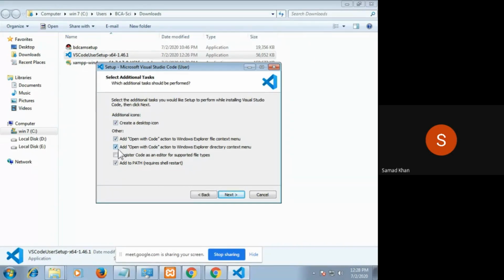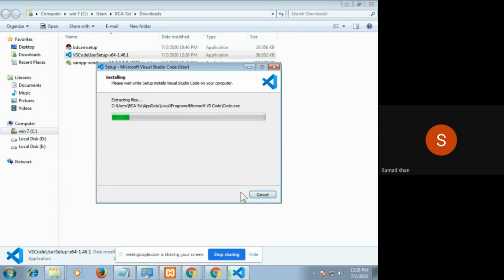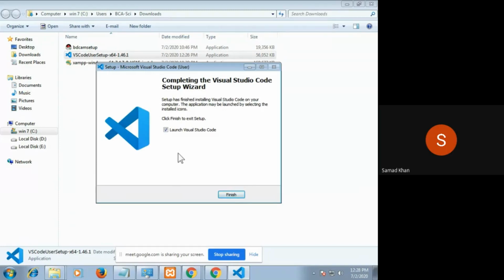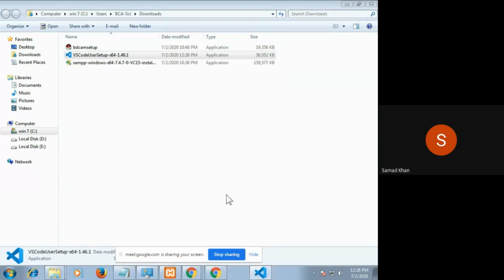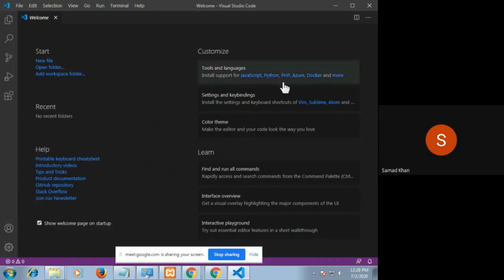Tick all the checkboxes, click on next and click install. Click on finish. Now this is my Visual Studio Code.